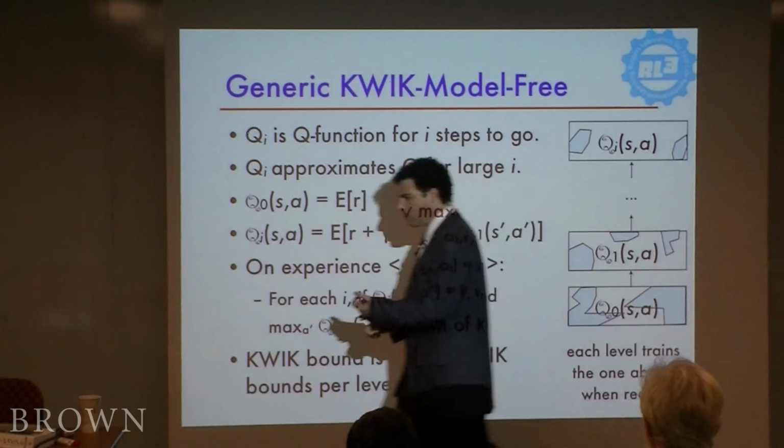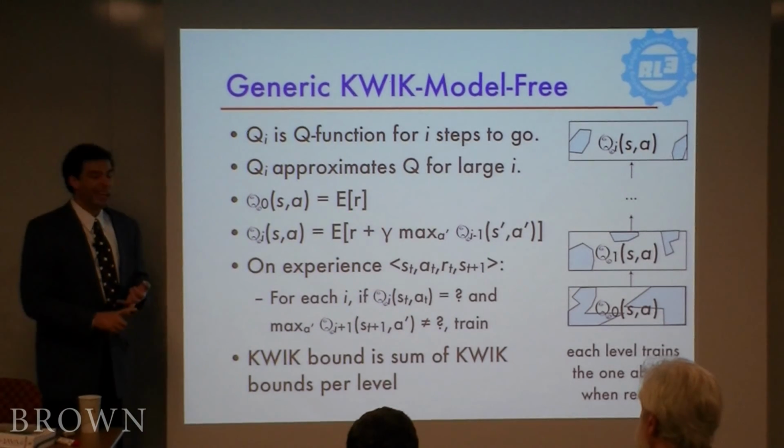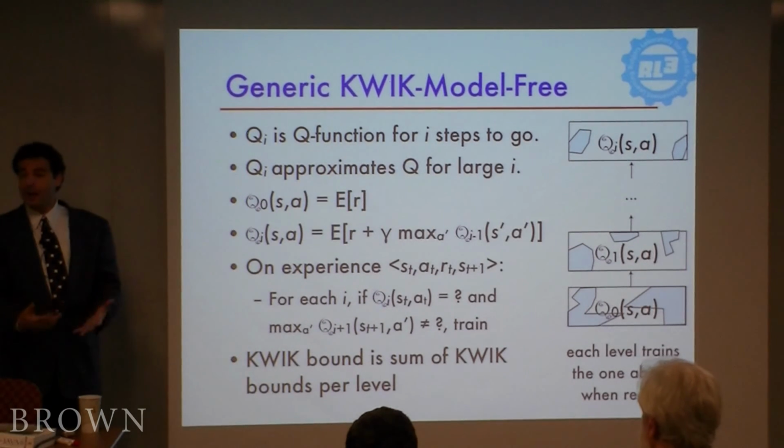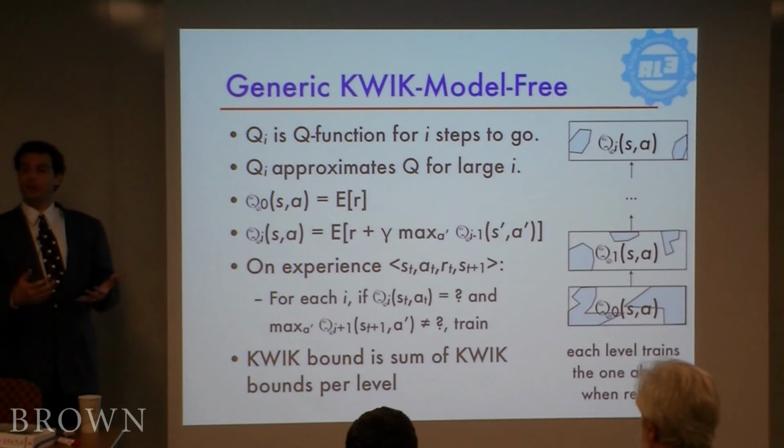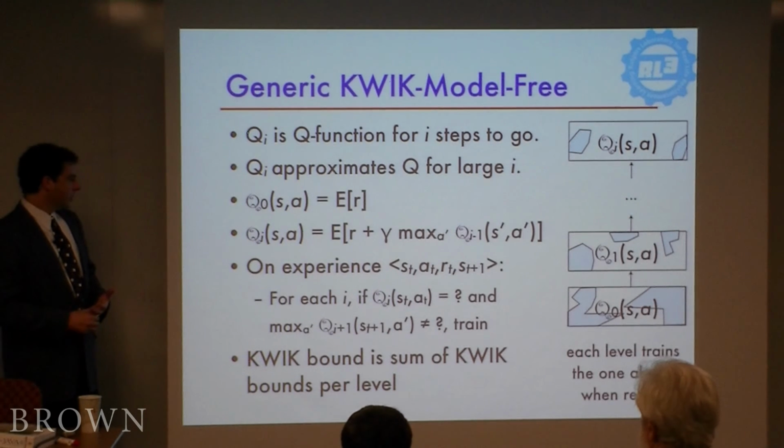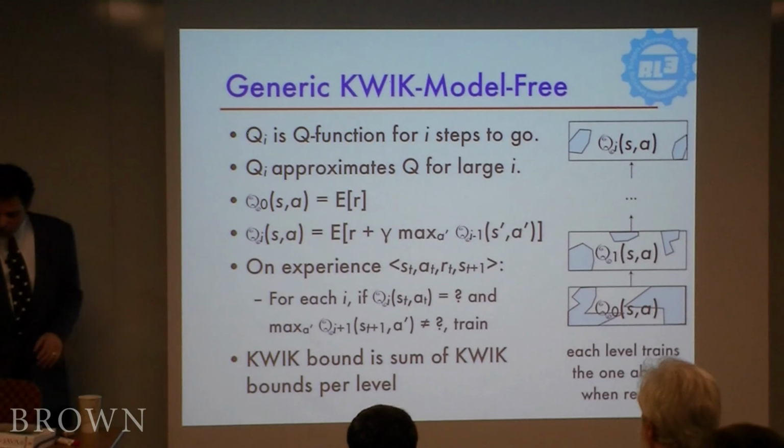So it doesn't have to build the transition matrix, it doesn't have to build the reward matrix, it can actually use samples in the world as a proxy for the model. The world is its own best model, Rutgers. So this turns out to actually give a good quick bound.